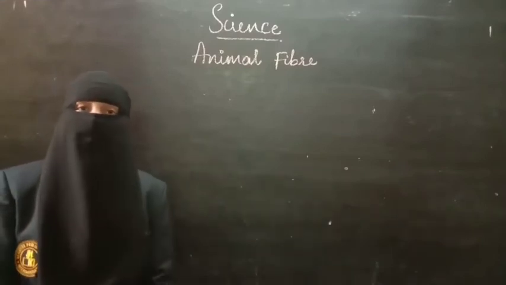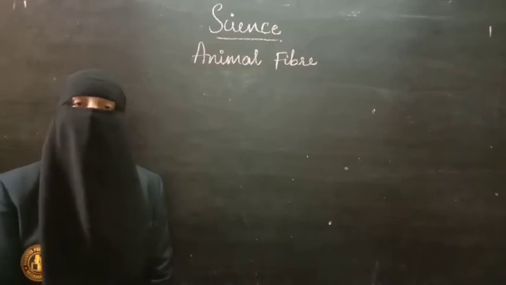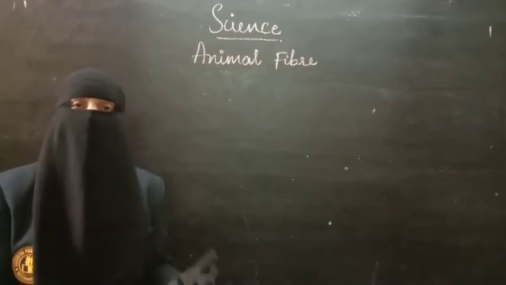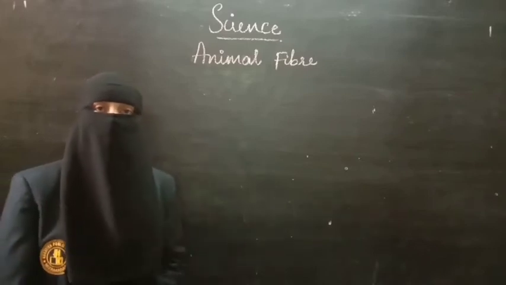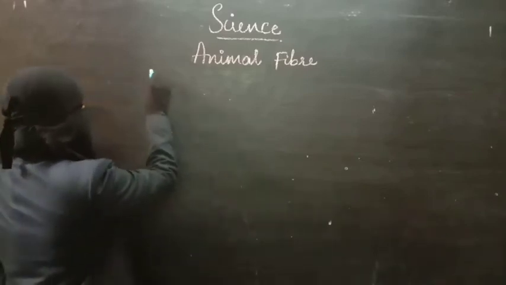One that we have discussed is silk fiber, that is, how we can obtain silk. The process of sericulture you have learned. Now we are going to learn one more animal fiber, that is wool.